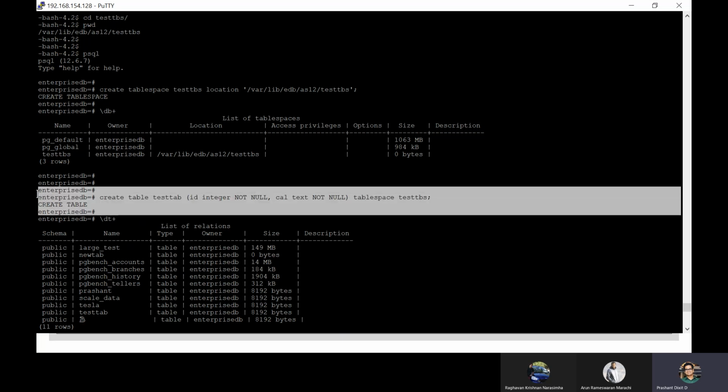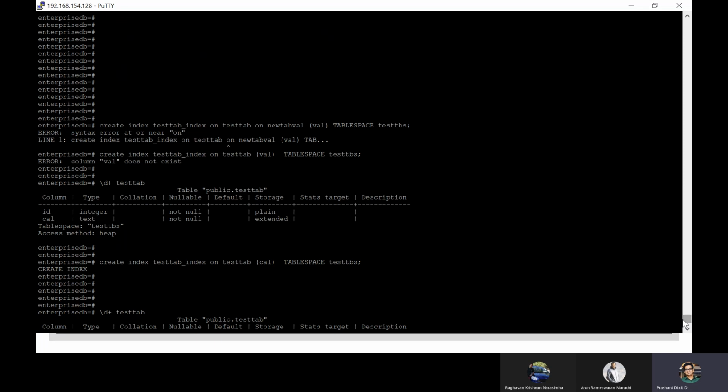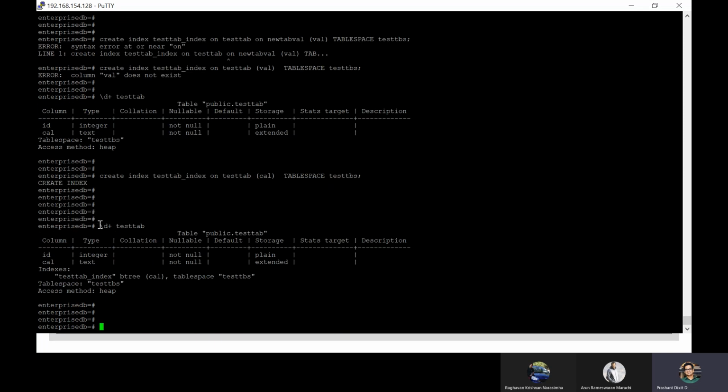The moment we create the next table, we'll see that in the list of tables as well, and after that we created an index as well. Now if you check the structure of the table, you will see we have got an index, a B tree index, the default binary tree index, on column cal using table space test TBS, and the table itself is created under the table space. The access method is heap.